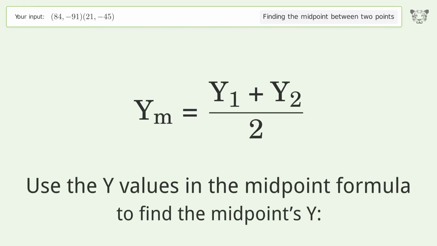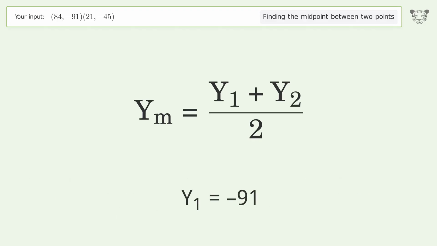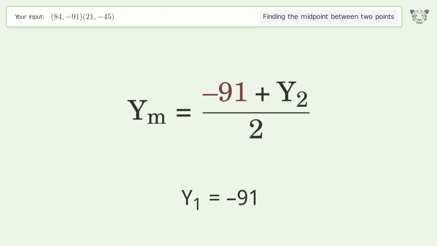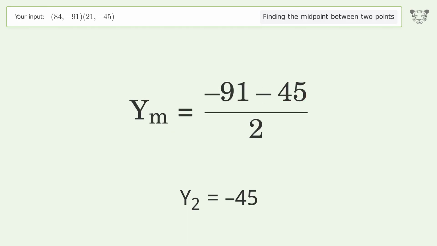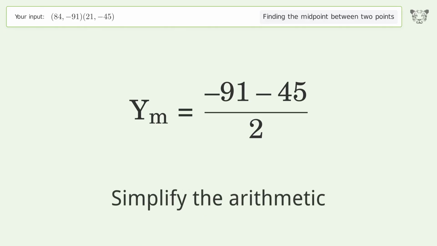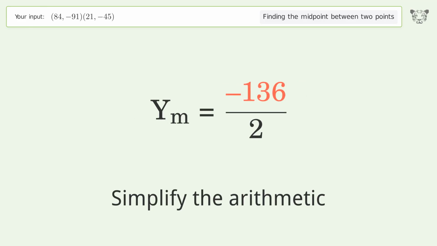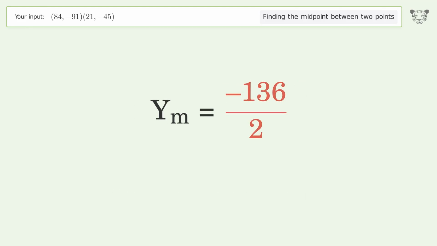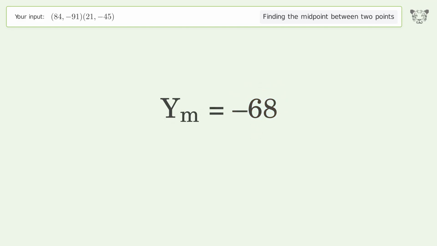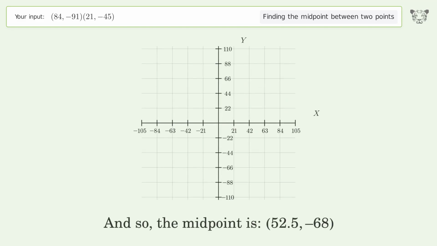Use the y values in the midpoint formula to find the midpoint's y. y1 equals -91. y2 equals -45. Simplify the arithmetic. And so, the midpoint is 52.5, -68.